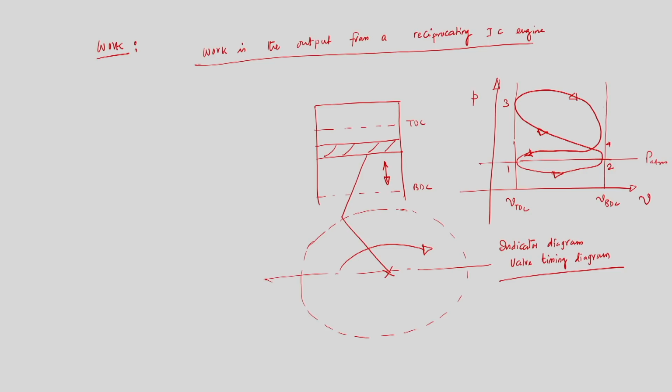When we inject fuel through a fuel injector into the cylinder, combustion starts automatically. Then there will be a huge pressure and temperature rise.